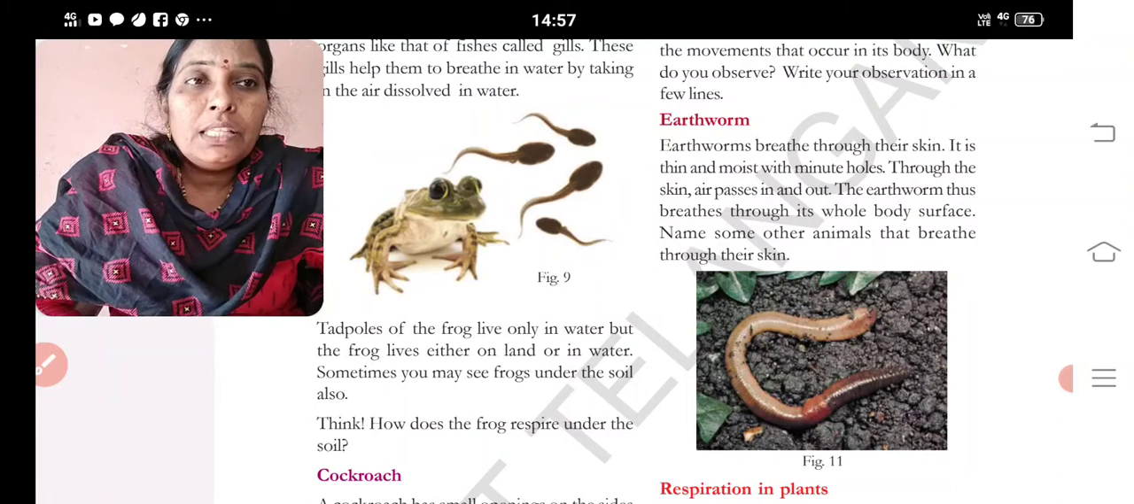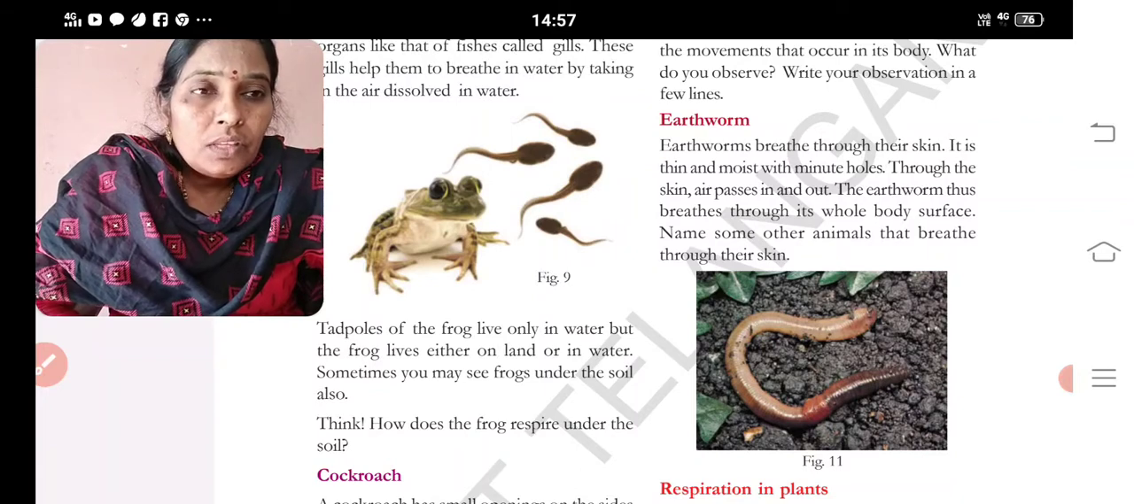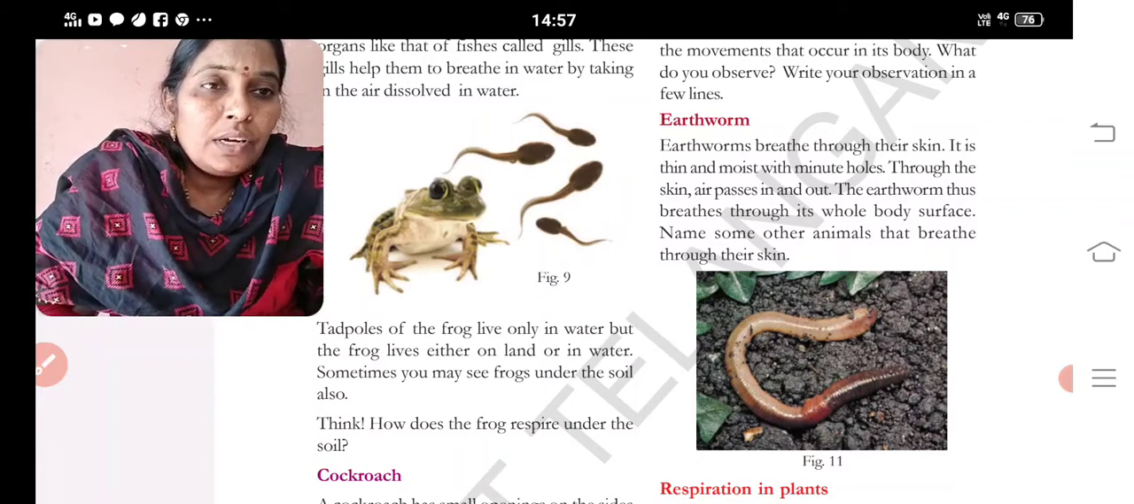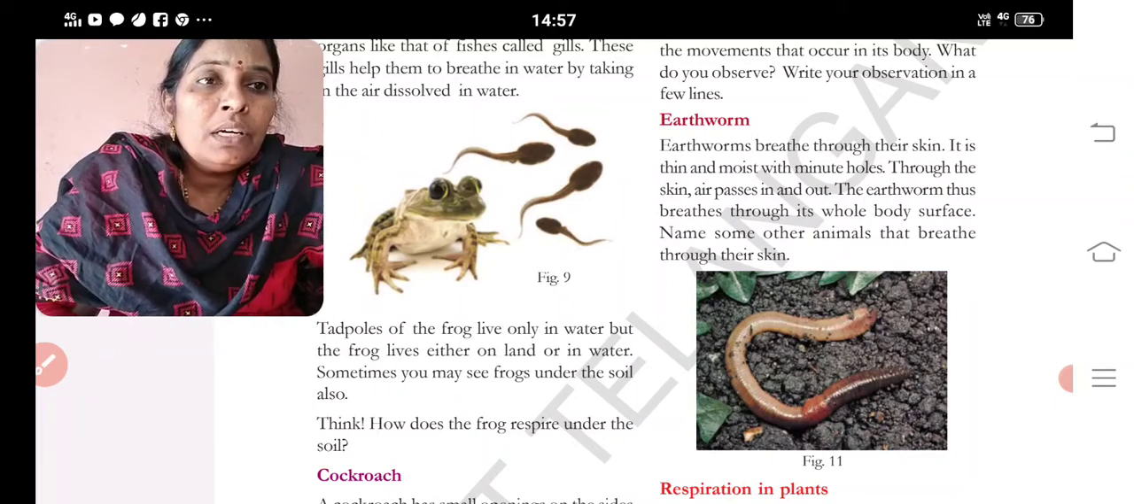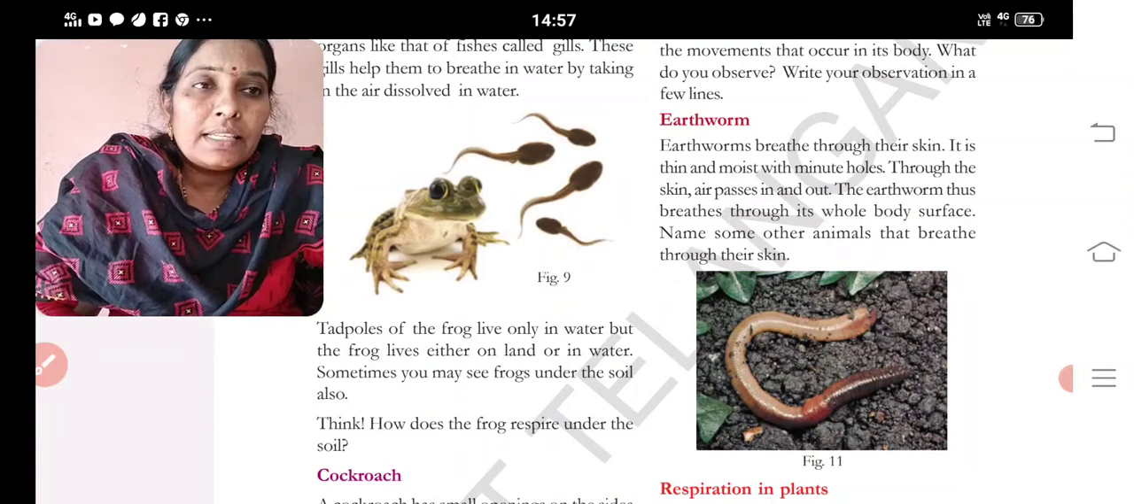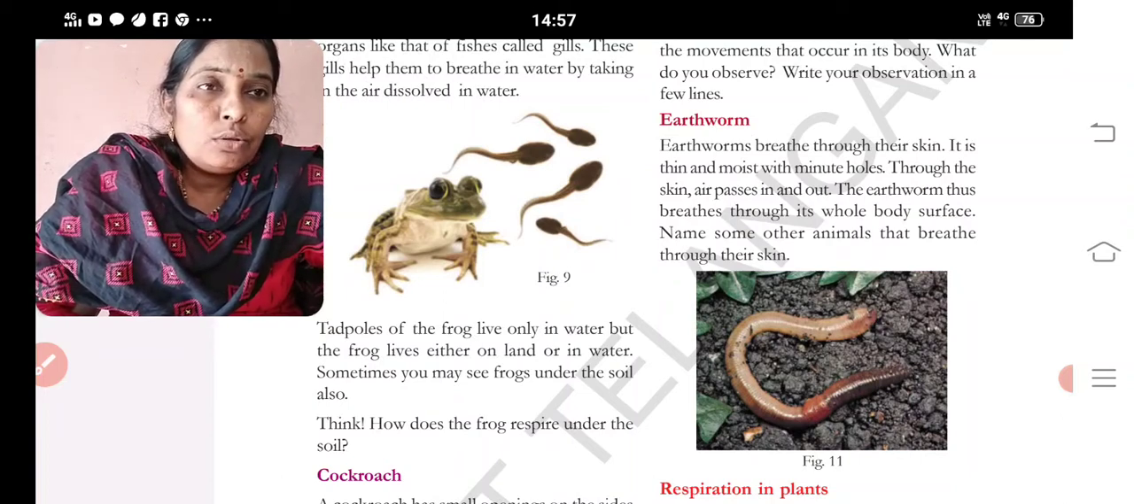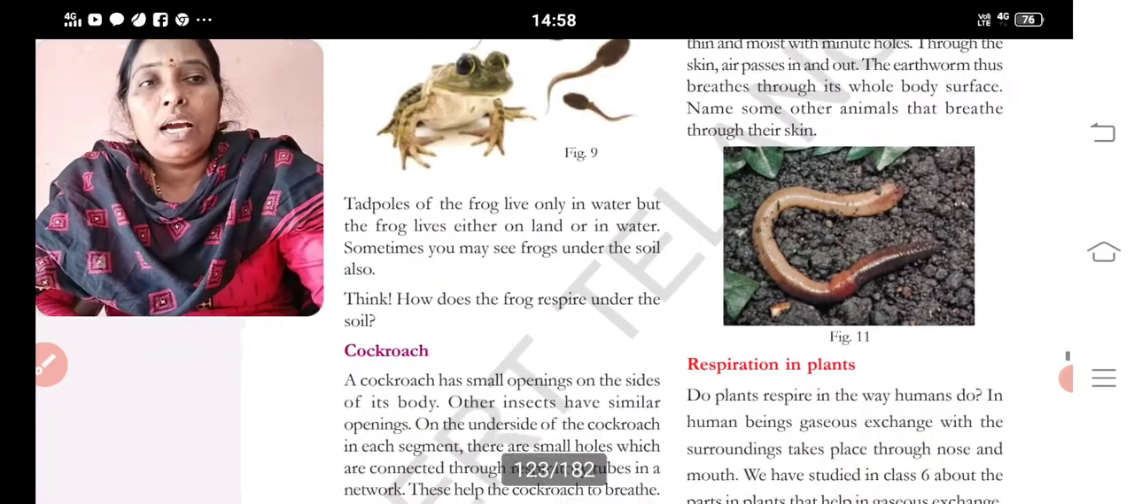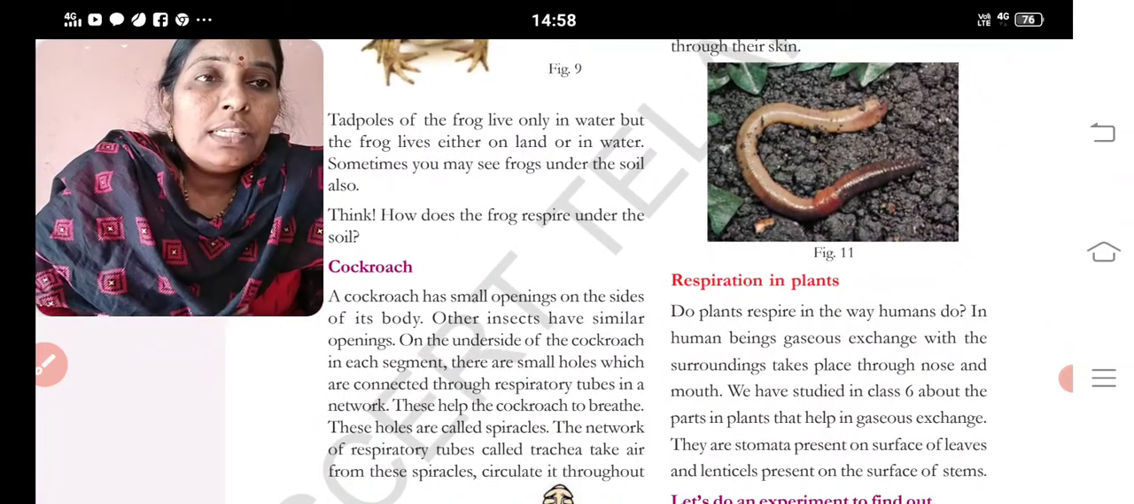Earthworm. Earthworm breathes through its skin. It is thin and moist with minute holes. Through the skin, air passes in and out; the earthworm thus breathes through its whole body surface. Some other animals also breathe through their skin. You can see figure 11, which is an earthworm. The earthworm breathes through its skin, which has minute holes. So the skin of the whole body acts as a nose and absorbs air. Now coming to the other animals which also have this type of habit.